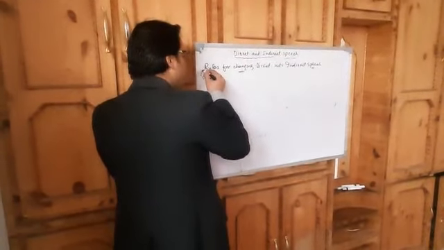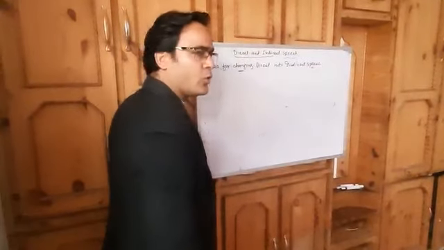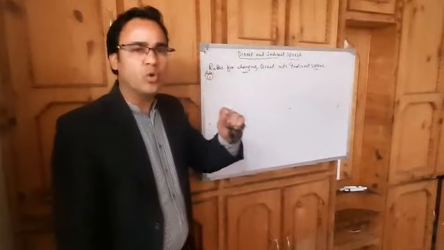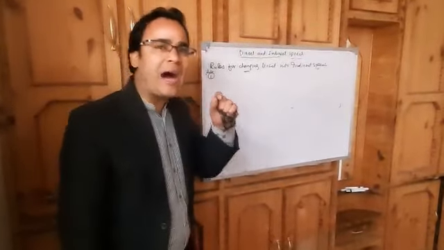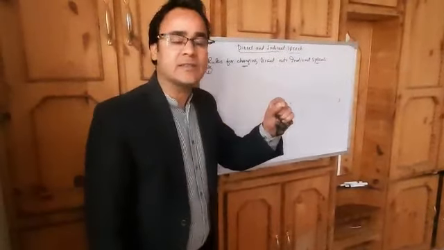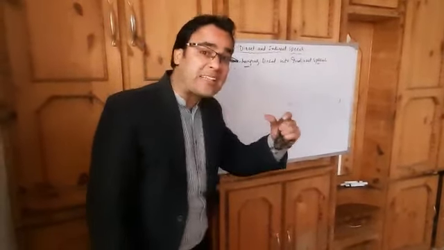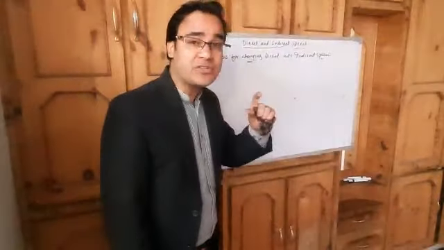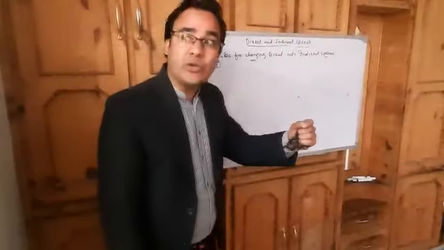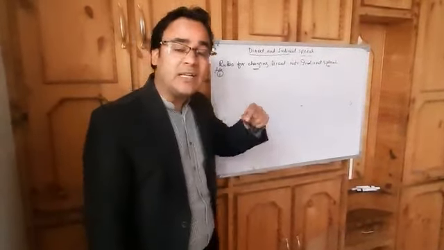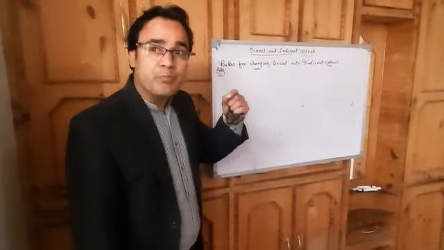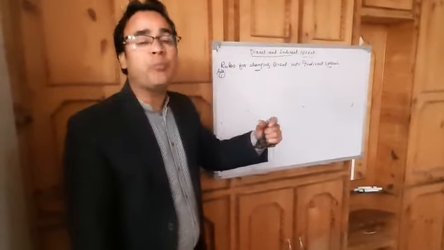Rule number first: when the reporting verb is in past tense, the tense in the reported speech changes as follows. Simple present changed into simple past, number first. Number second, present continuous changed into past continuous. Number third, present perfect changed into past perfect. Number fourth, past tense changed into past perfect.